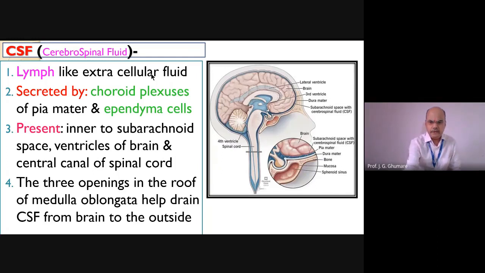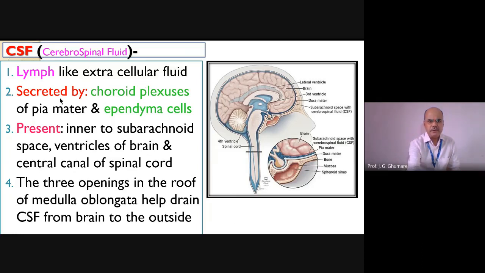Here I'm showing the diagram of a brain with the gaps in between. See, these are the gaps present in the brain. These are called the ventricles. Here we have the third ventricle, and here we have the lateral ventricle. Here the membranes I'm showing again in detail. And whatever the gaps are here, the blue color shown here, even around the spinal cord and inside the spinal cord, from the central canal, we'll have this fluid.